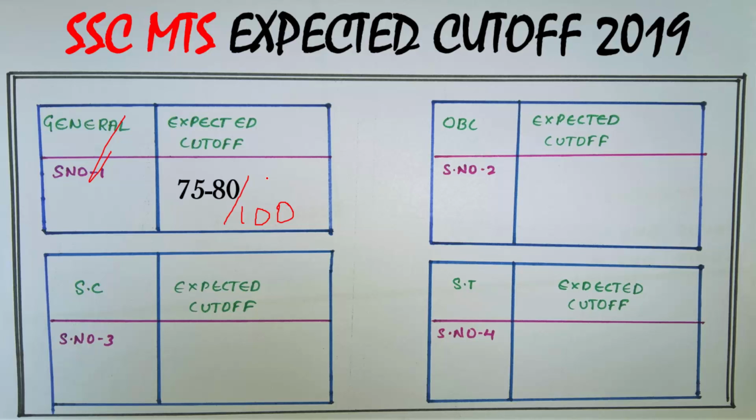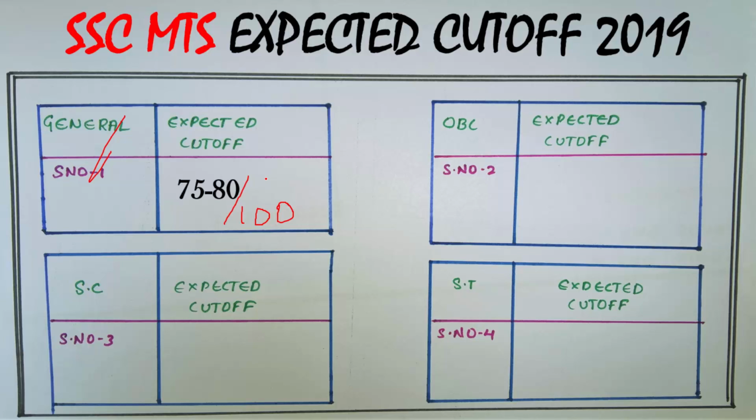SSCHSL aspirants can easily attempt these questions and get good marks in this exam, but they will not join this job. Still, those guys are also writing this exam, so for that reason the expected cutoff marks will be high.